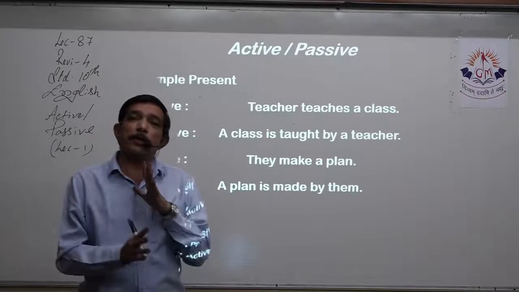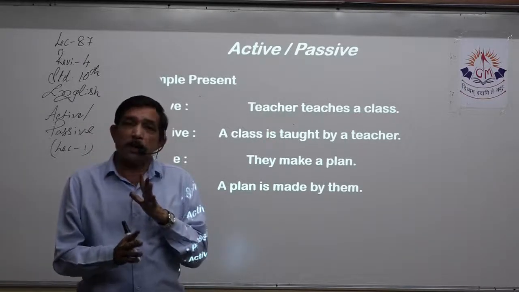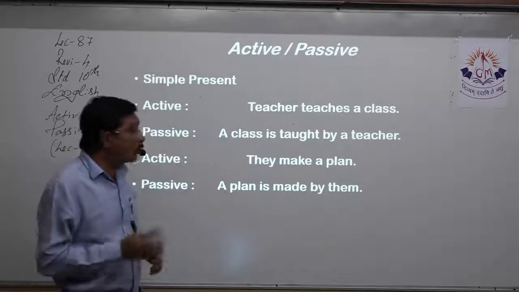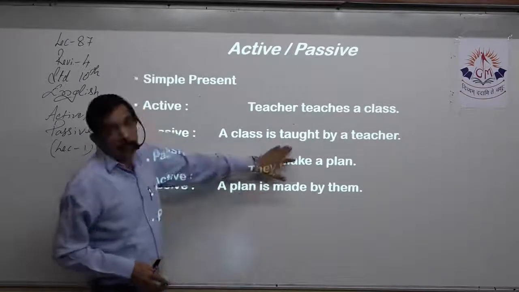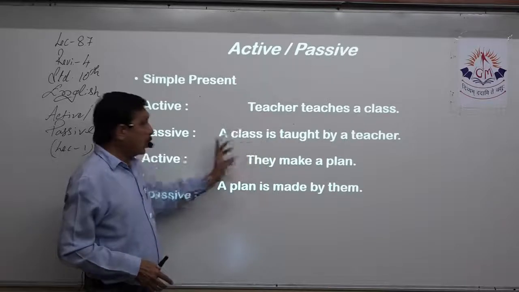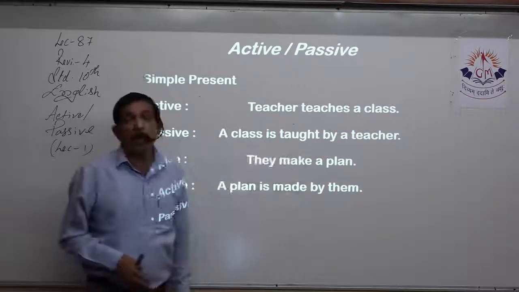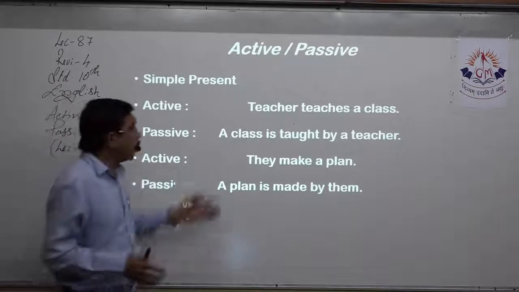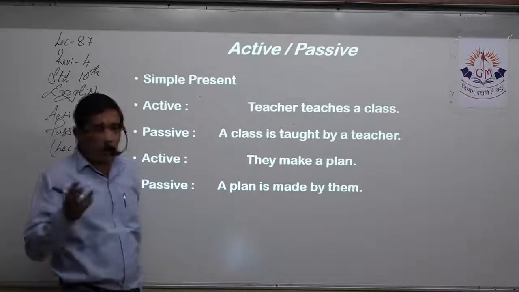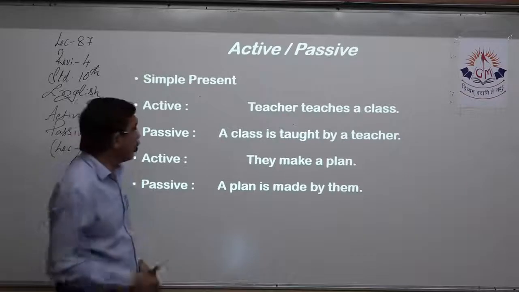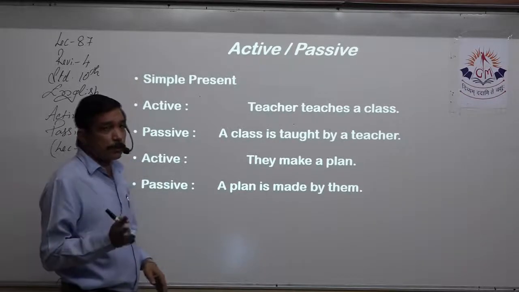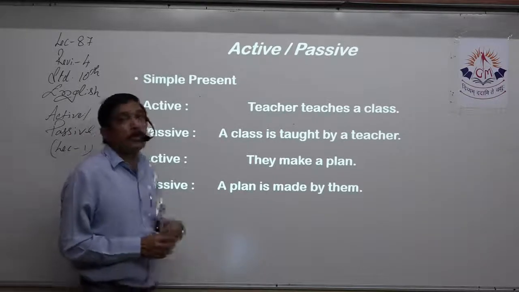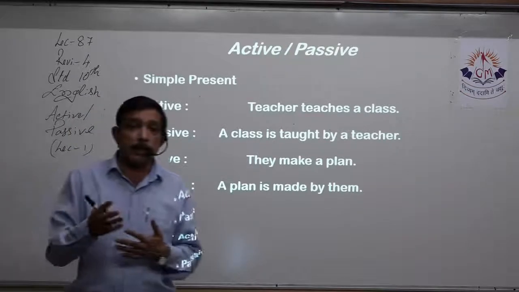There is no difference between the past tense and the past participle. Both of them are taught. So I use the past participle. The class is taught by whom? By a teacher. Yes, you can write that. Oh, the article is not there. If you still write it, that's okay, because it is a particular teacher. That doesn't make any difference. But please do not use any other adjective, etc.